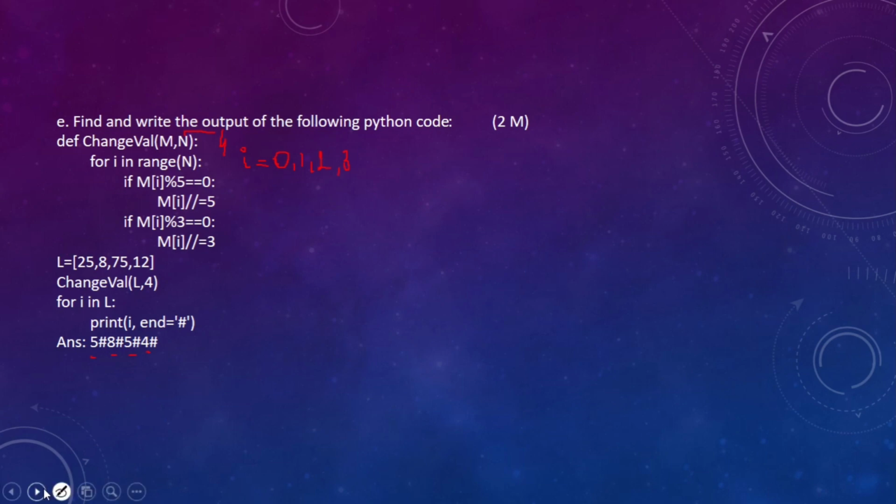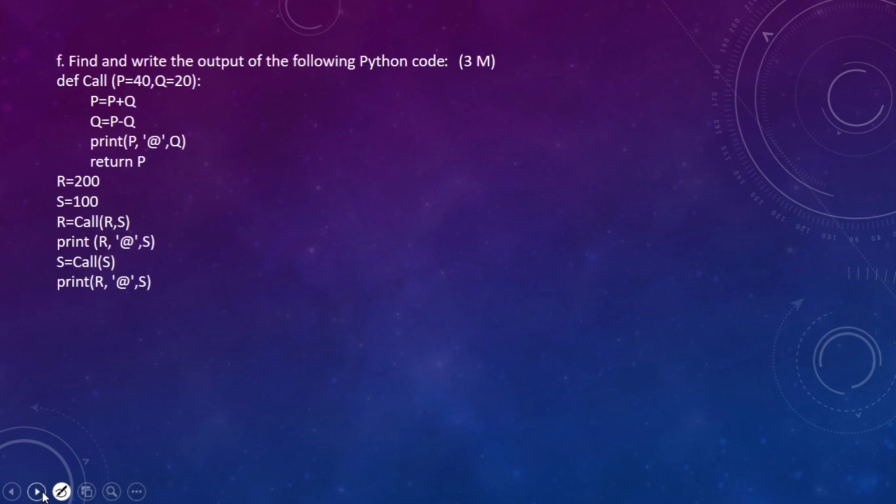Okay. Now, the next question. Find and write the output of the following Python code. This is also a 3 marks question. Again, you can pause the video here, solve it and then check. Okay. So the answer goes like this. You can see that this is the answer. Now, those who are wondering how it came, let us discuss that one also.